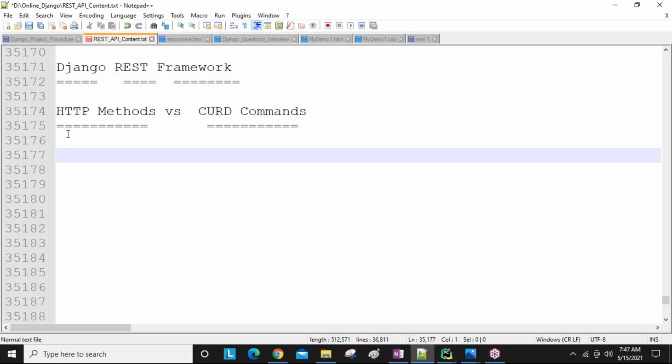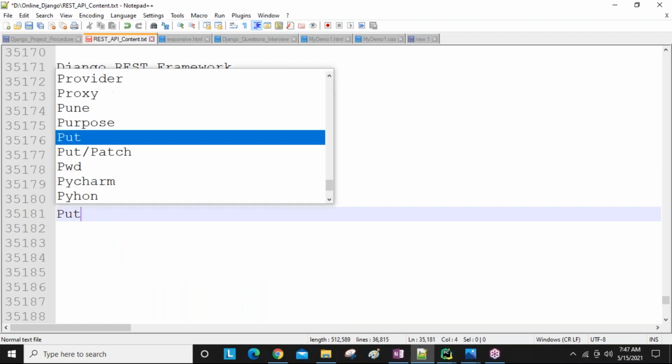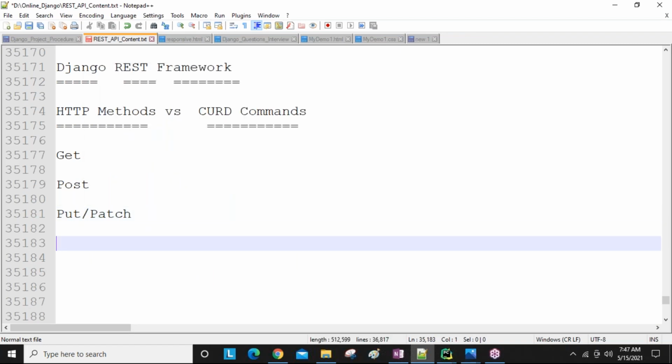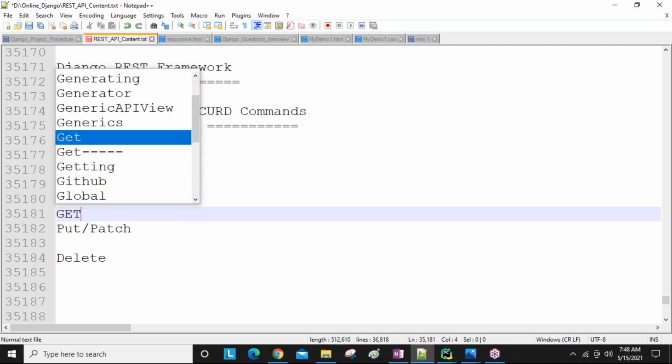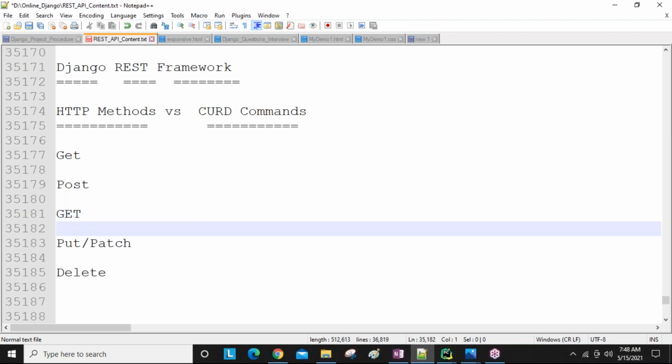So HTTP methods means get, post, put or patch, and delete.